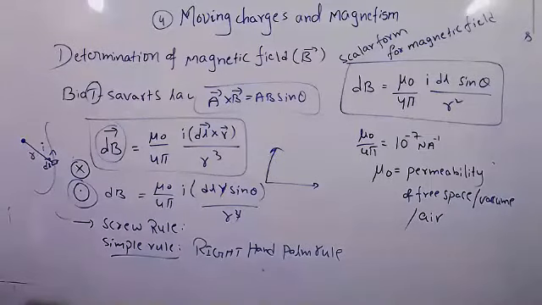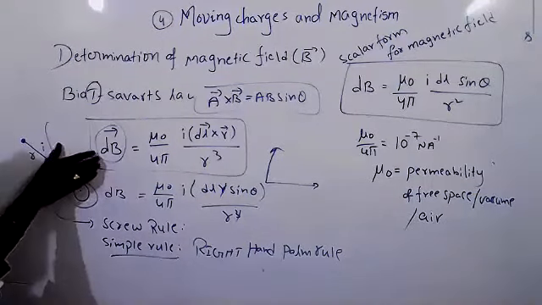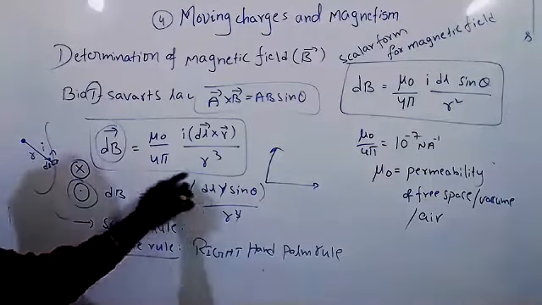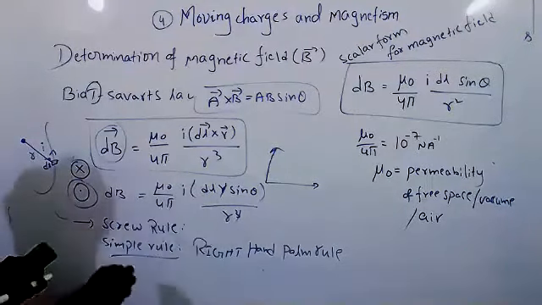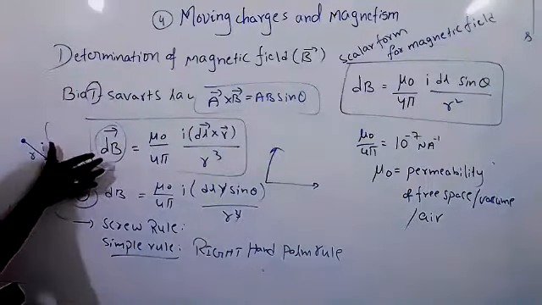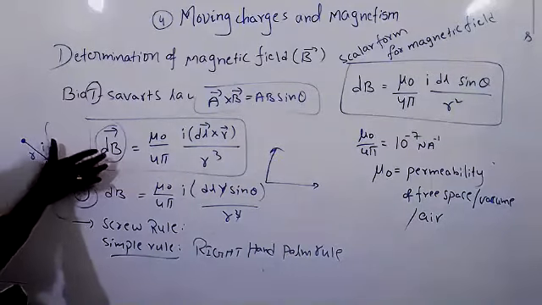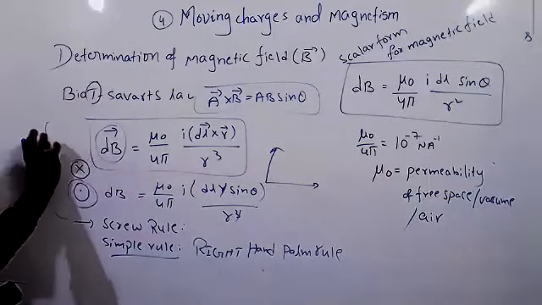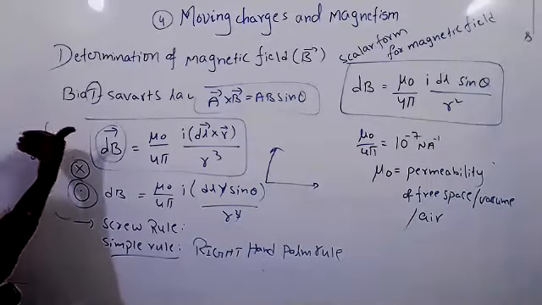Hello, Kushi. Yes, sir. Did you understand that? Yes, sir. Here there is no R. So it is the angle between dl bar cross r bar. The DL direction is along the current direction. So give the thumb. R is not here, it is on this side. So it will be the outward direction.